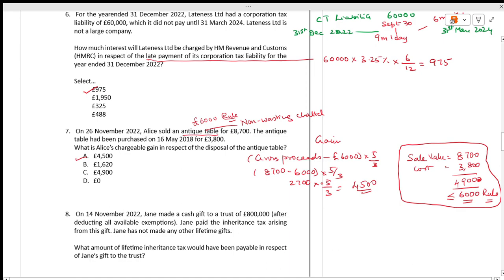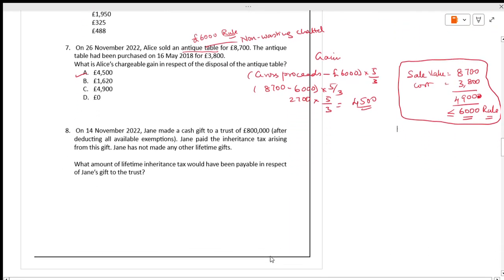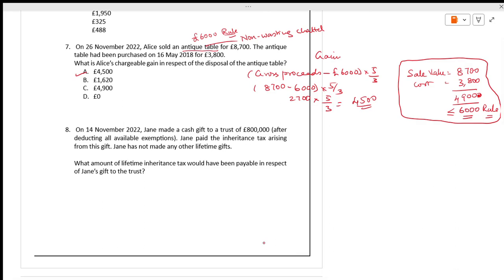Wasting chattels and non-wasting chattels. Point number 8. On 14 November, John made a cash gift of 800,000 to the trust. After deducting all available exemptions, Jane paid the inheritance tax arising from the gift. Jane has not made any other lifetime gifts. What is the amount of IHT payable? We have to calculate IHT payable for Jane's gift.